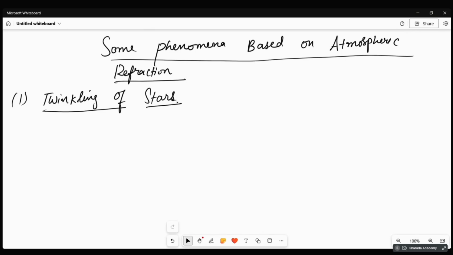So for this phenomenon, what is the reason? It is atmospheric refraction. They will ask MCQs on this, and sometimes they ask it as a 2 mark question. All this they may ask.